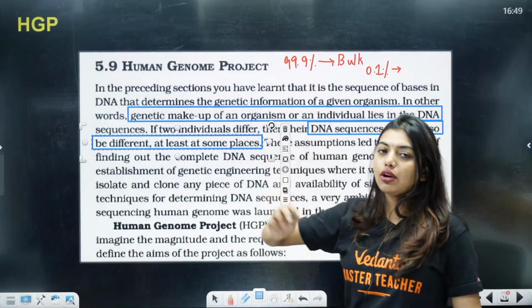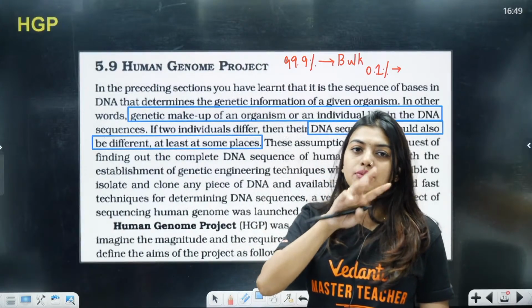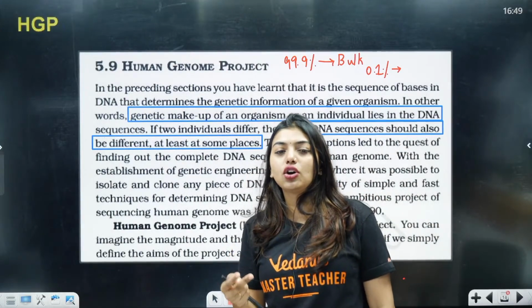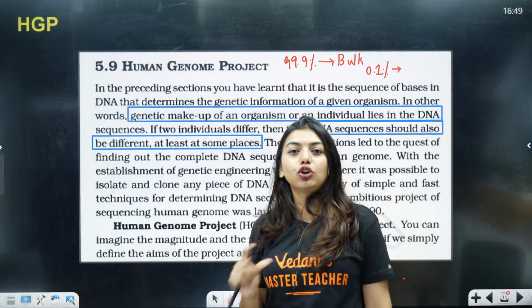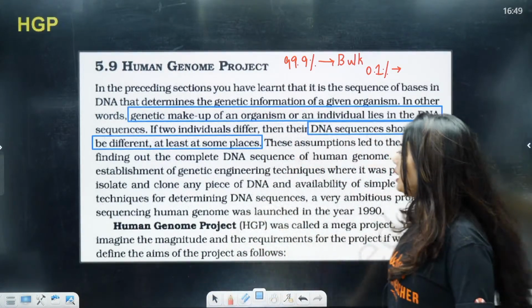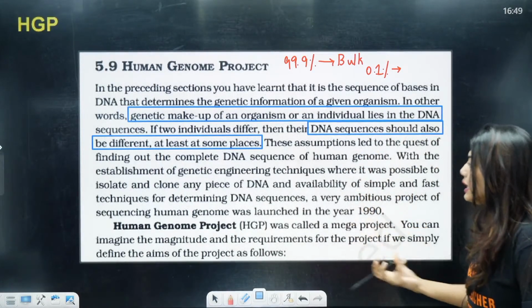It's not necessary. Now you have fraternal twins and identical twins. In these twins also there will be change in the sequence. It's not like everything will be a ditto copy of each other, right? The sequence will be different. Now these assumptions led to the quest to find out the complete DNA sequence of the human genome.